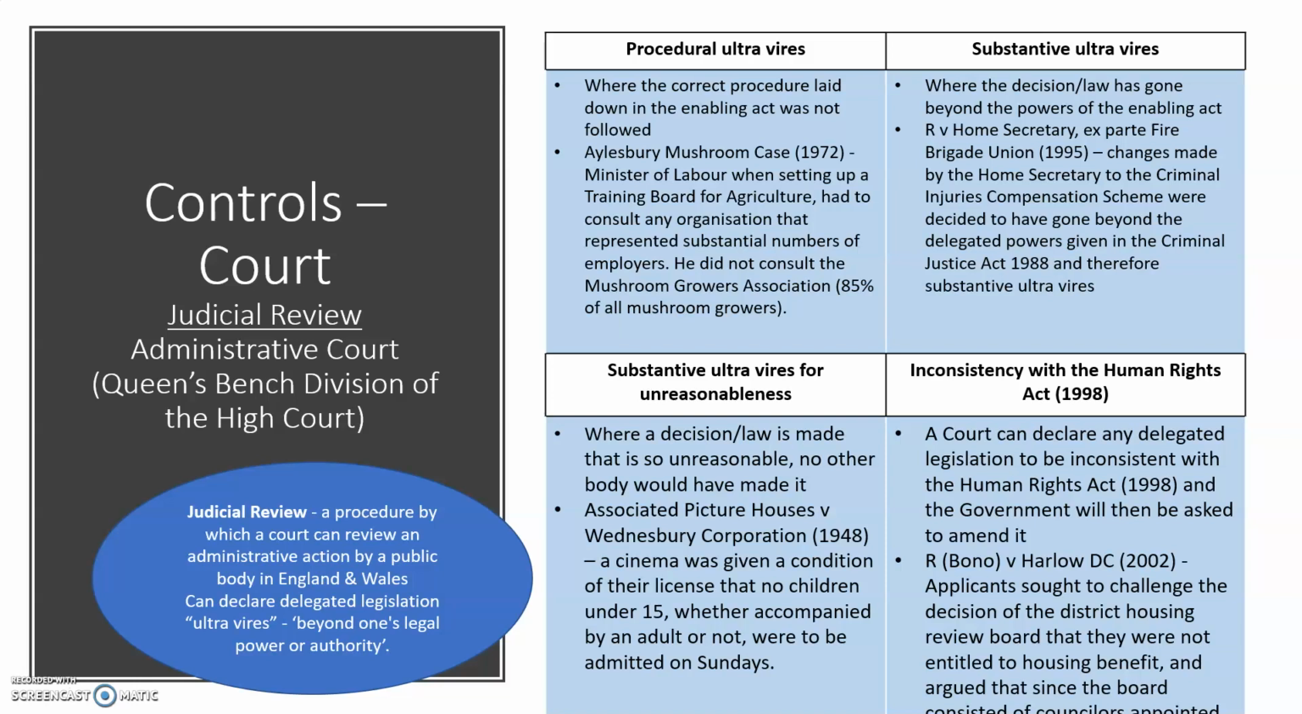Substantive ultra vires for unreasonableness is where delegated legislation is made that is so unreasonable no other body would have made it, and the main case for that is Associated Provincial Picture Houses v Wednesbury Corporation, where a cinema was given a licence only if they banned children going into the cinema on Sunday, which made no sense, so the court decided it was ultra vires for unreasonableness. And finally, inconsistency with the Human Rights Act, where a court can declare any delegated legislation to be inconsistent with the Human Rights Act, and the government are then asked to amend it, and the main case for that is Bono v Harlow DC.